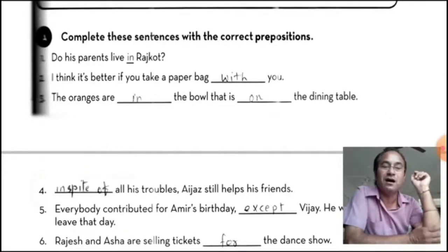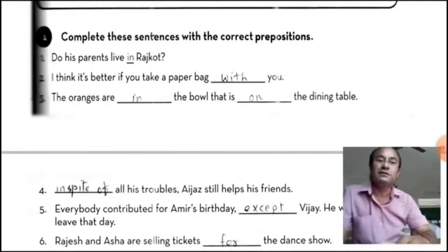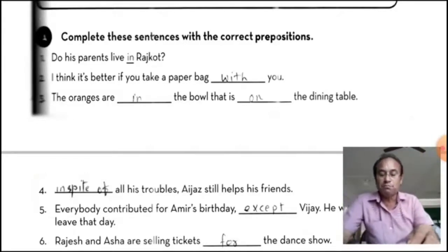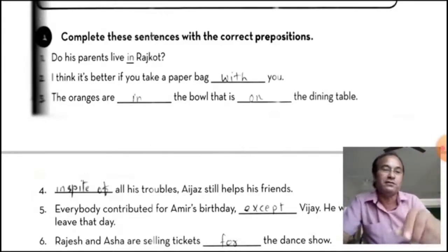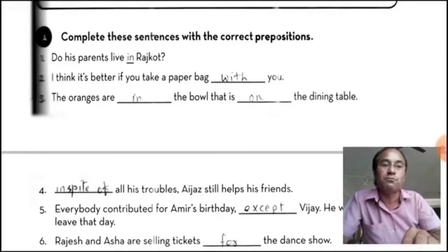The oranges are where? Place. Are in the bowl. That is position. Place, that is on the dining table. On and in are used for place, position or time, but here they are used for position or place.